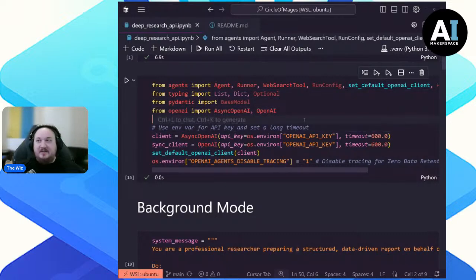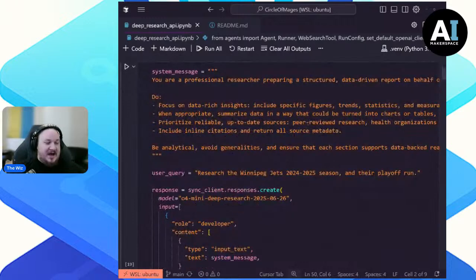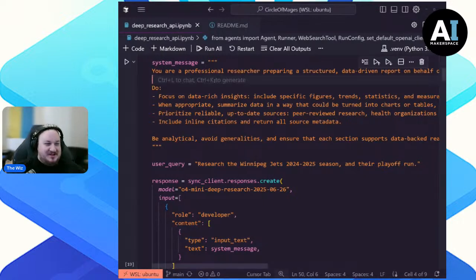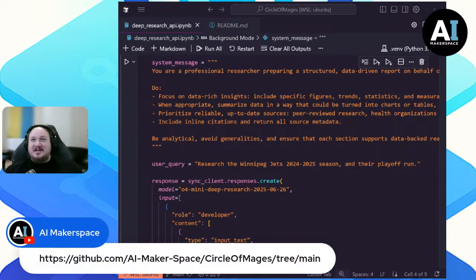This is important if data retention is important. Then, of course, we have the background mode. Now, the background mode is very usefully just for background mode. We know that these agents take forever, and so running them in a way that isn't just sitting there with the process waiting forever and ever